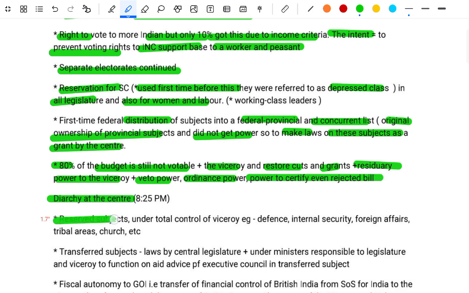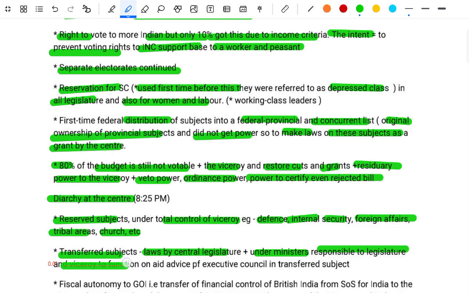The reserved subjects were under the total control of the Viceroy, for example defense, internal security, foreign affairs and the tribal areas, church, etc. Transferred subjects were legislated by the central legislature and were under the ministers responsible to the legislature. The Viceroy functioned on the aid and advice of the Executive Council. Transferred subject: fiscal autonomy to the Government of India.